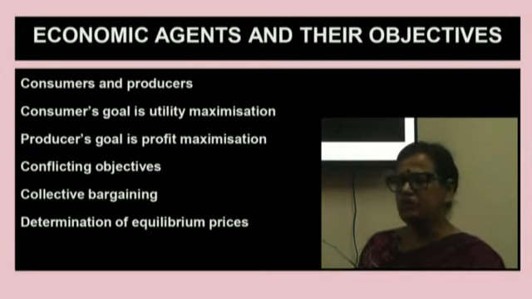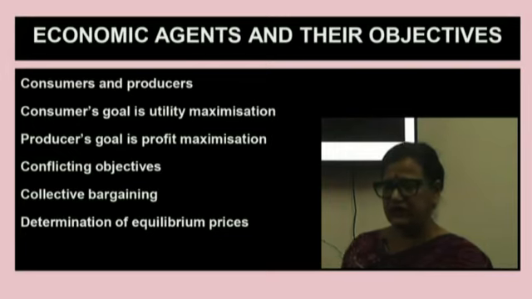The consumers want to maximize their utility, paying the lowest amount of money, and the producers want to maximize their profit with minimizing of cost.